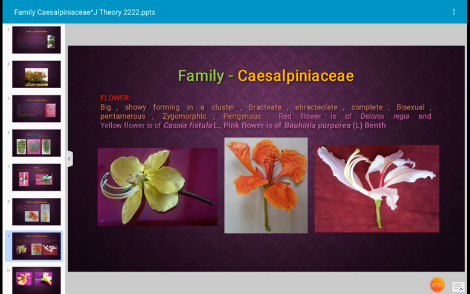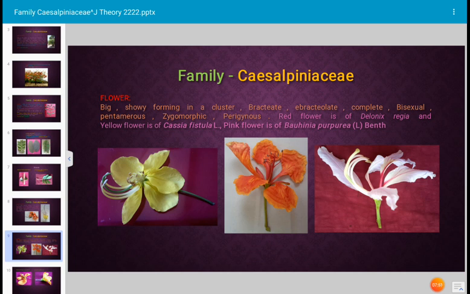Next, let us see which type of flowers occur in family Caesalpiniaceae. Generally the plants produce big sized, showy, attractive flowers with many colors, and here some flowers are shown in the photograph. They are very showy, and mostly the showy flowers are formed in clusters. And flowers are bracteate because a bract is present at the base of the flower. A small bract is present at the base, hence the flower is described as bracteolate. And flowers are generally complete flowers. Complete flower means the floral units, calyx, corolla, androecium, gynoecium, all are present in the flower. Hence it is a complete flower.